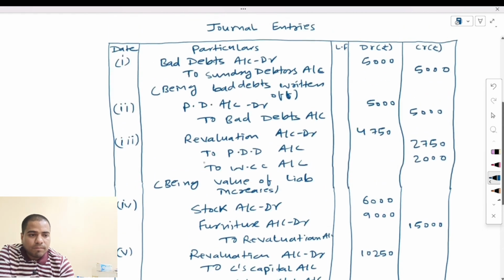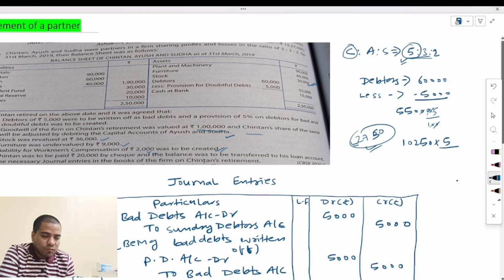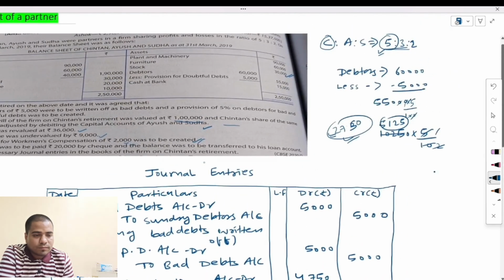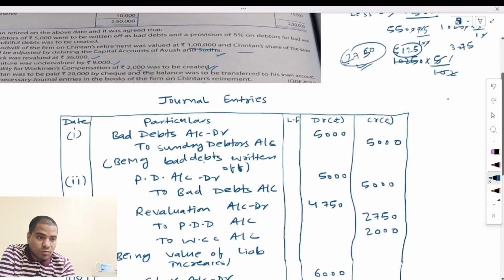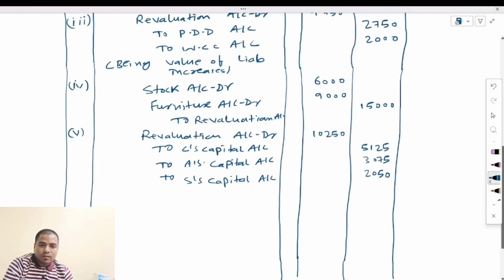Now we have to distribute this profit in the given ratio. 10,250 divided by 5:3:2, which means 5,125, then 3 upon 10, 3,075, and 10,250, 2 upon 10, 2,050.